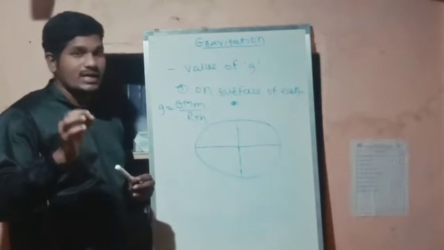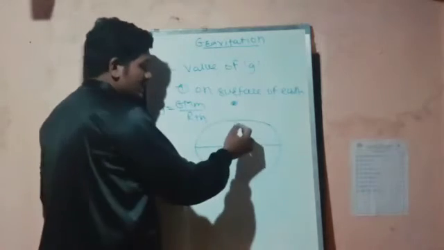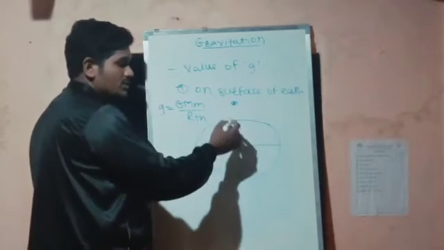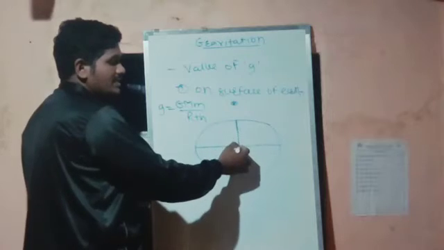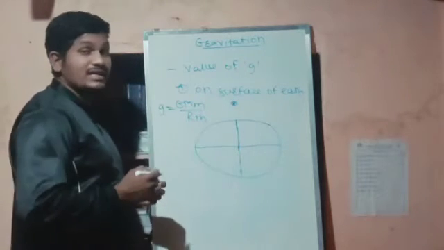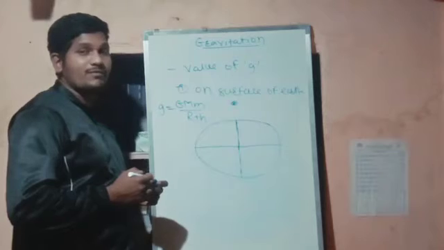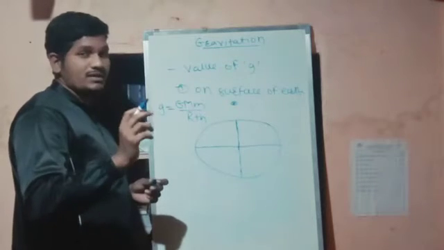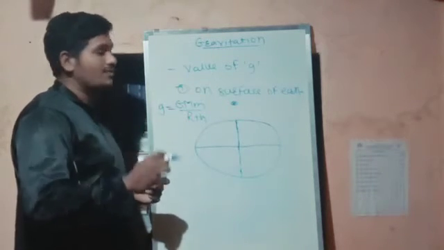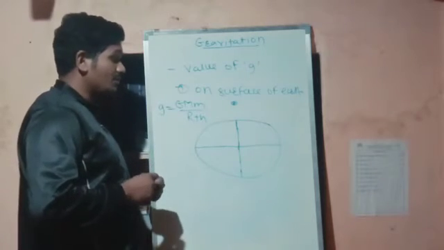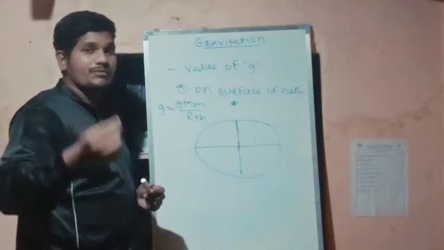But actually, whenever you are going from the surface of the earth toward the center of the earth, there are a few forces which will be affecting the object, and which will affect its weight also.